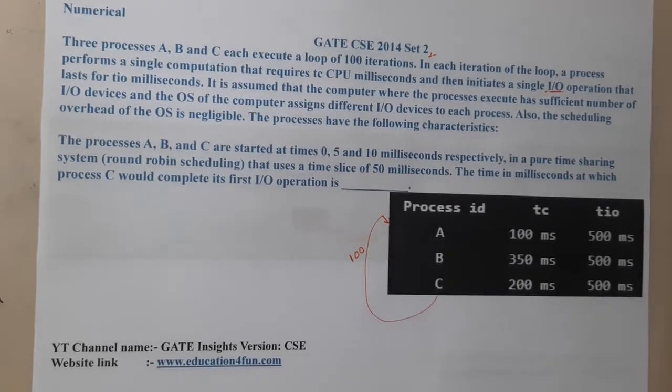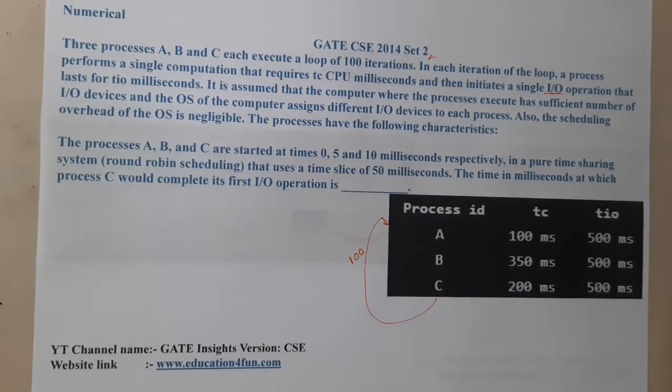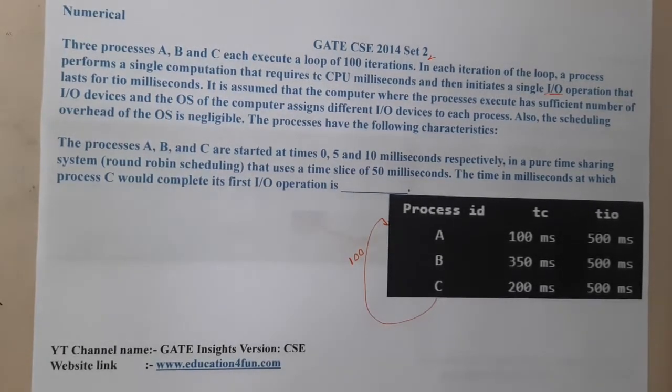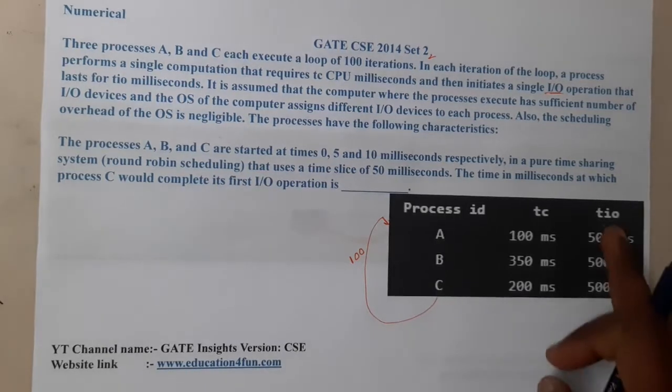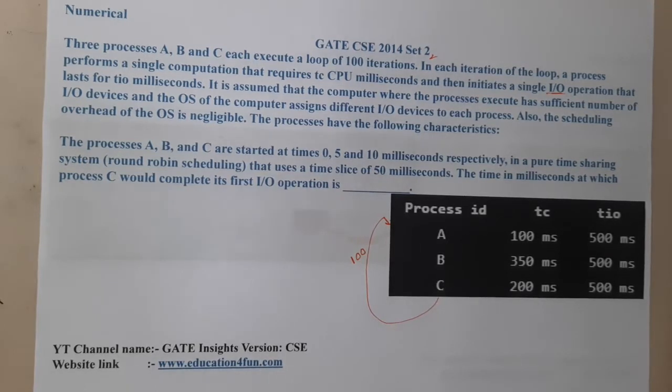It is assumed that the computer where the processes execute has a sufficient number of input output devices. They are indirectly saying that each of these IO operations can be performed on different devices, and they can run parallelly.